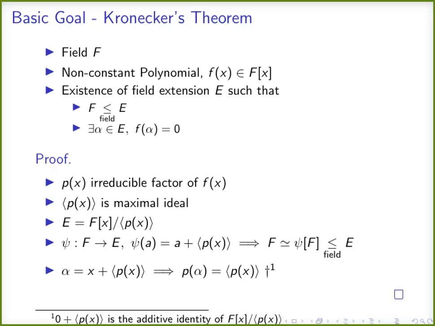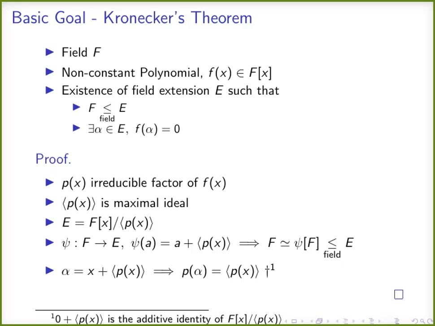Since the ideal generated by p of x is a maximal ideal, the ring divided by the maximal ideal, the quotient ring, will be a field. Therefore, F[x] divided by the ideal generated by p of x is a field. This is the field we are looking for, the field containing F and a 0 of this function f of x. Now we have to prove this claim. This field E contains the field F, and also it contains an alpha, which is a 0 of this non-constant polynomial function f of x.